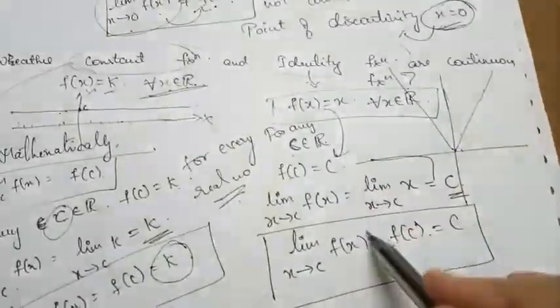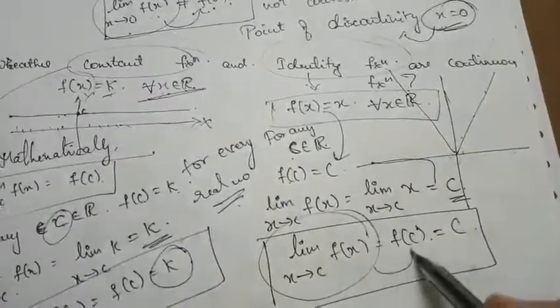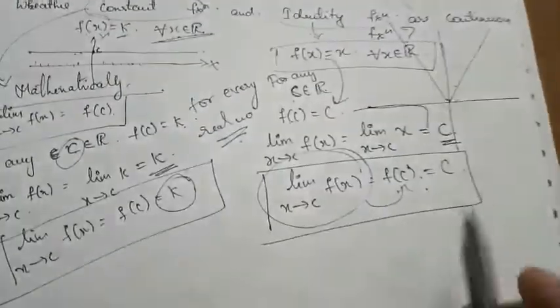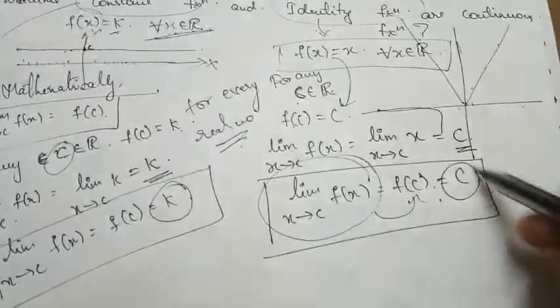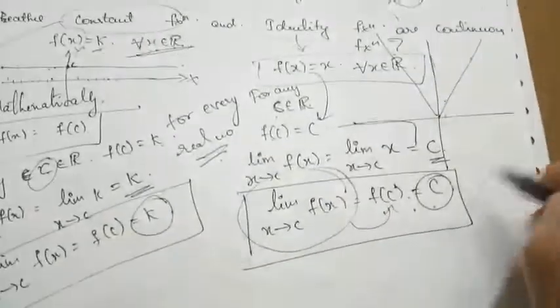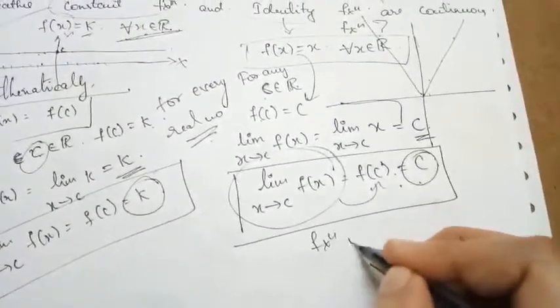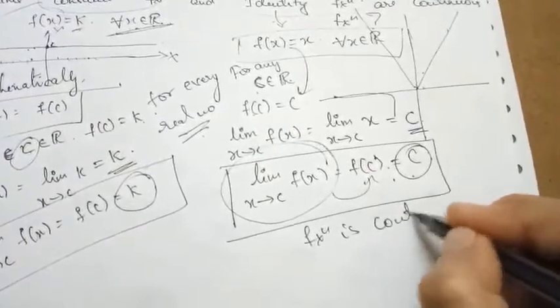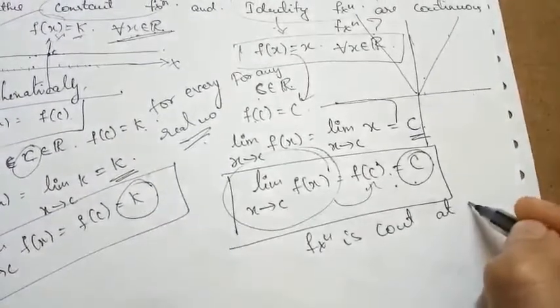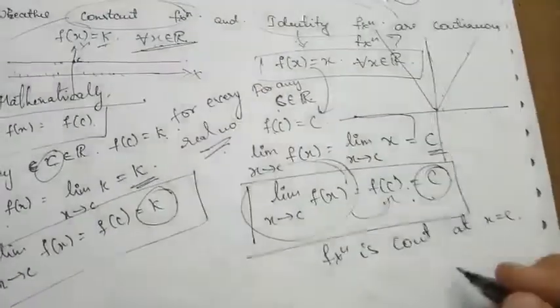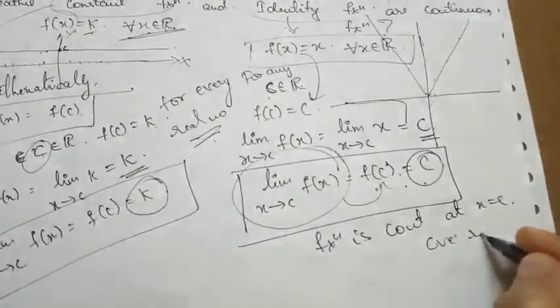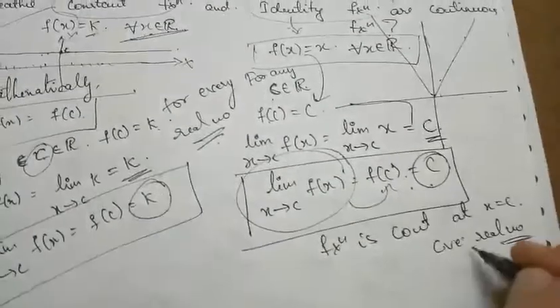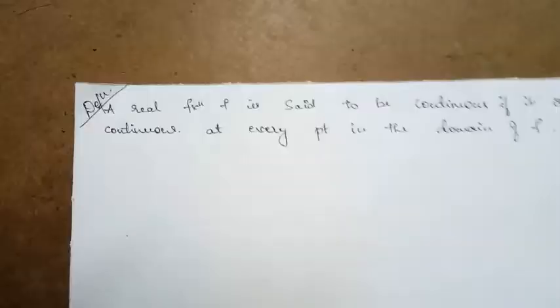The limit of the given function and the value of the function at c both coincide and give the value c. So the function is continuous at x is equal to c, and if I generalize, it is continuous for every real number.